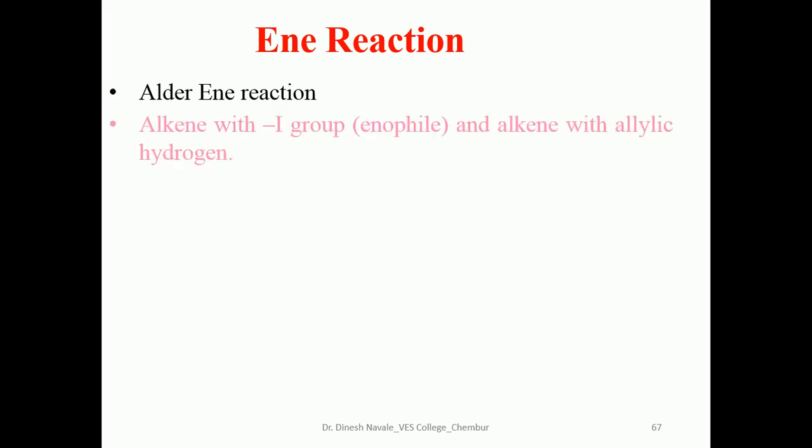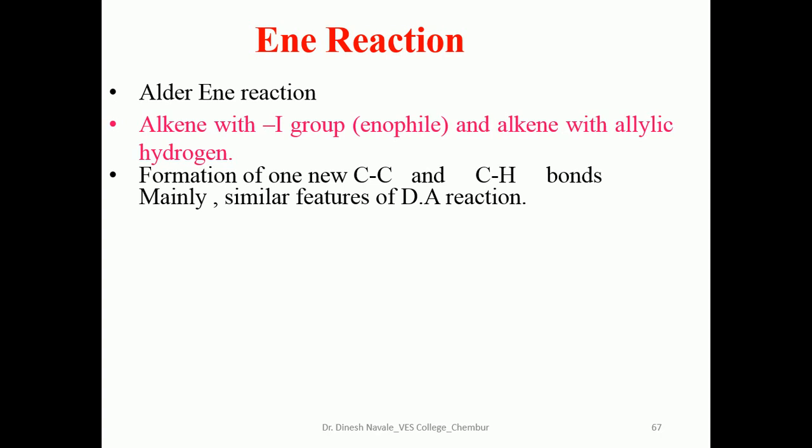Alder-ene reaction. An alkene with an electron withdrawing group and an alkene with an allylic hydrogen atom are going to be utilized as the starting materials. Formation of one new carbon-carbon bond and another carbon-hydrogen bond is the main feature of the Alder-ene reaction. So this is an example of the ene reaction, in which ene means olefin. The hydrogen atom will be shifted onto this carbon, will give the formation of a double bond, and we are going to get the formation of this as the product. So this is the example of the ene reaction.